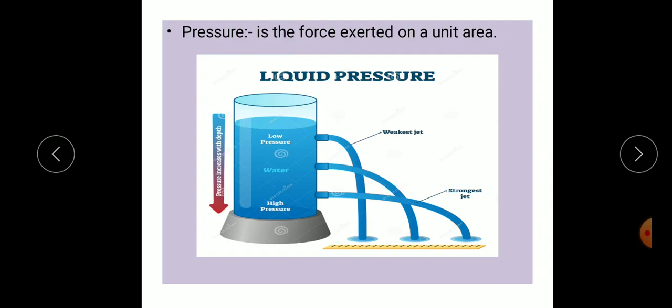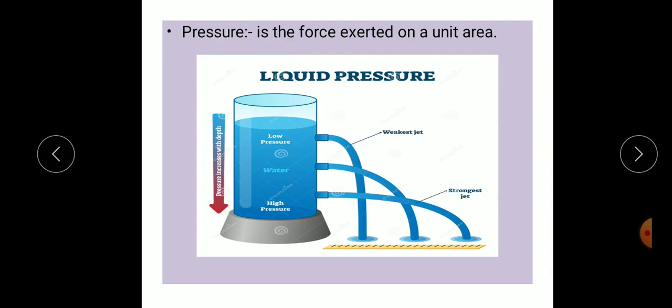Water flowing out through the lowest hole comes out with the greatest pressure. We know this because the jet of water coming out through the lowest hole falls furthest. Water that flows out through the third, meaning the highest hole, has the least pressure. How can we say that, students?